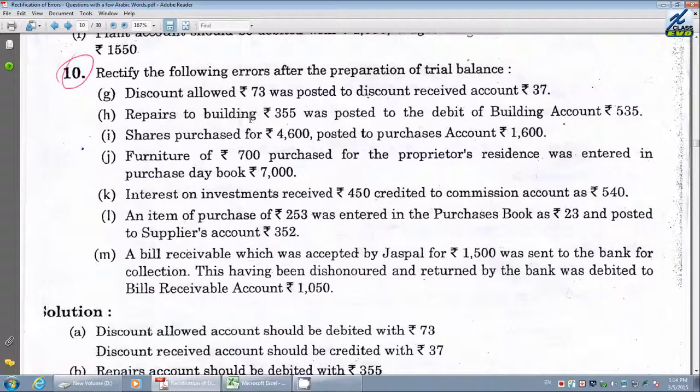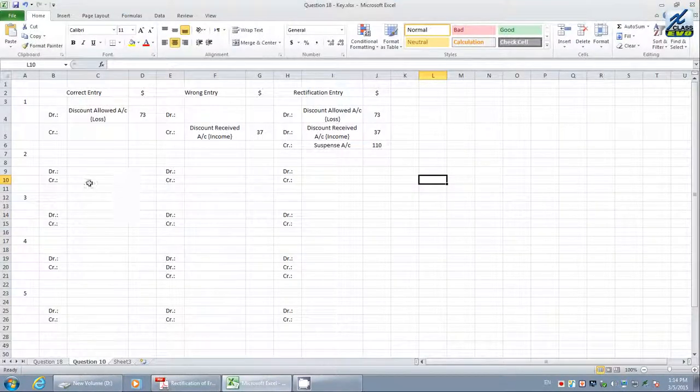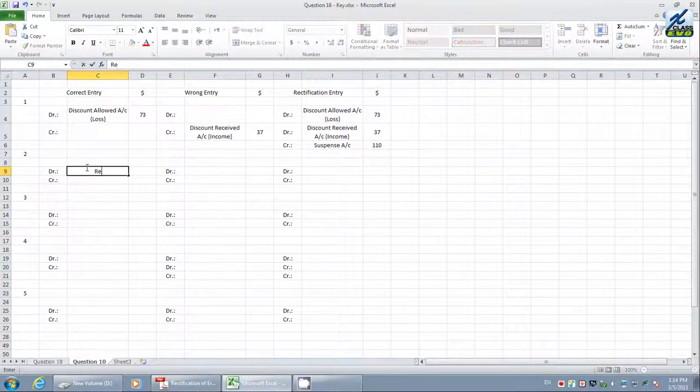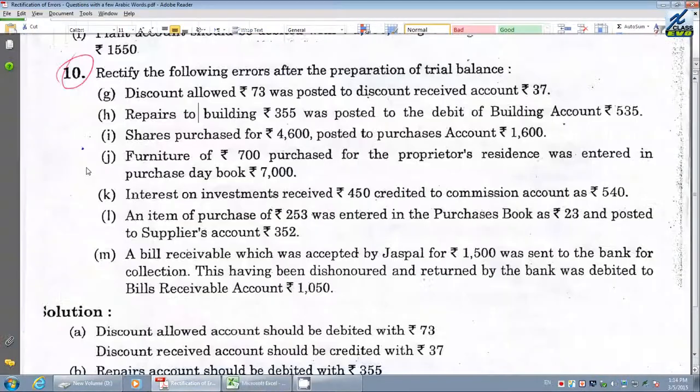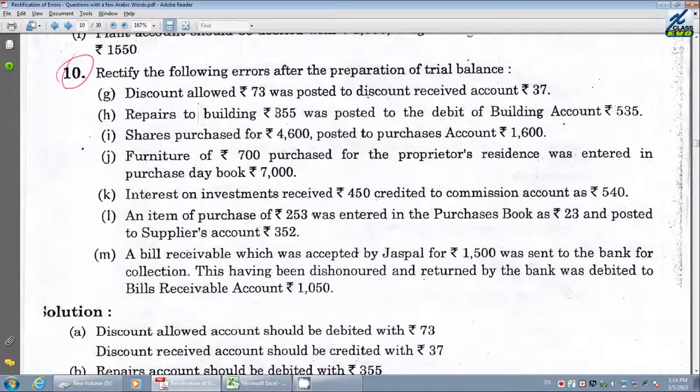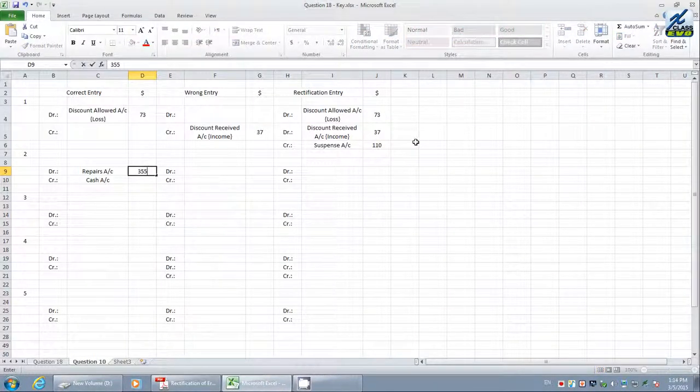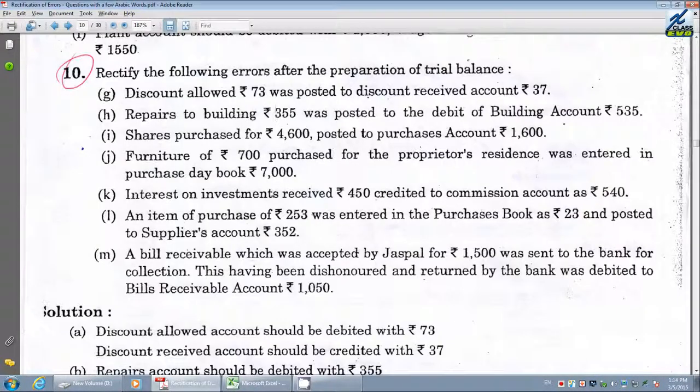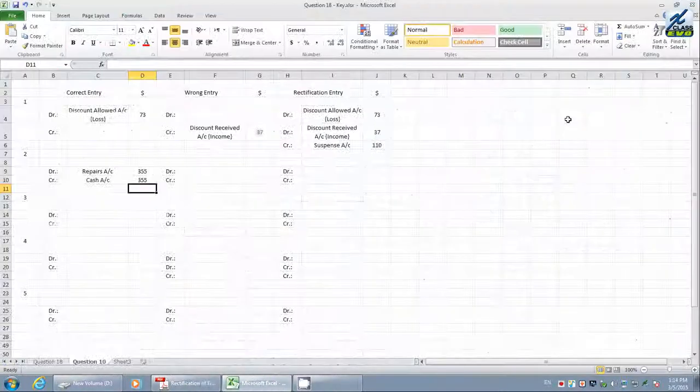Repairs to building. How much value? 355 was posted to the debit of buildings account. Repairs, what is to be done here? We have to debit repairs account and credit cash. Whenever you pay for repairs, what is the value? They say 355. 355 is to be paid. What is the mistake here? It is posted to the debit of building account, not repairs.